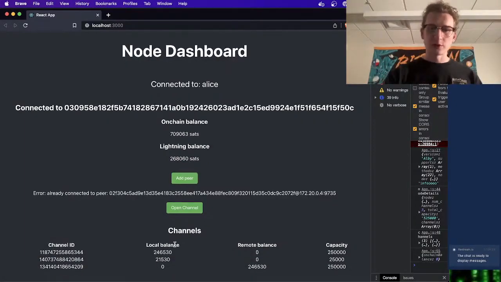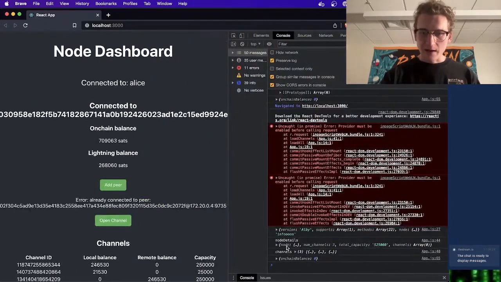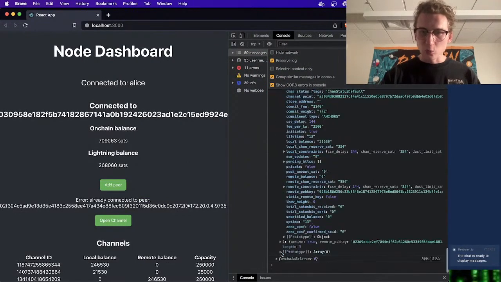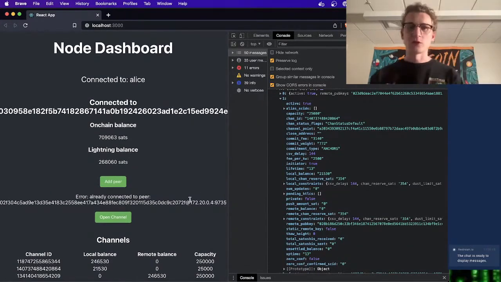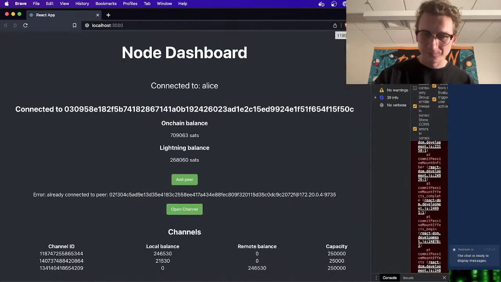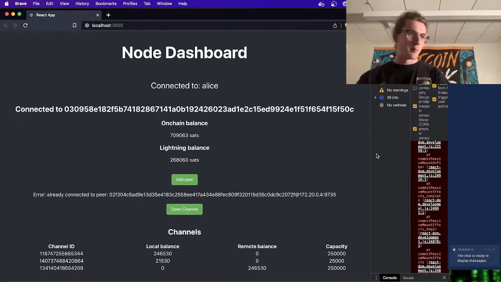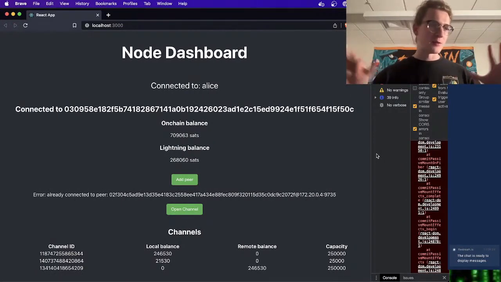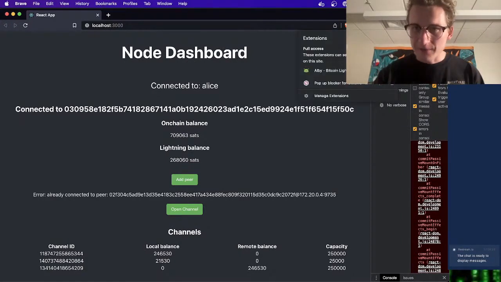There's so many cool visuals you can do with the data that you're getting back. Just all the data that's on each one of these channels. There's a lot of cool ways you can display it. I think it's a great portfolio project, and it's a great way to dig into the depths of Lightning and how LND is working here, because we're now exposed to all of these different pieces of data, all of these methods that we can call. So I find that pretty empowering. But nonetheless, that was the basic, simple pleb dev version of your node dashboard using WebLN and using Alby. It's very easy to work with.